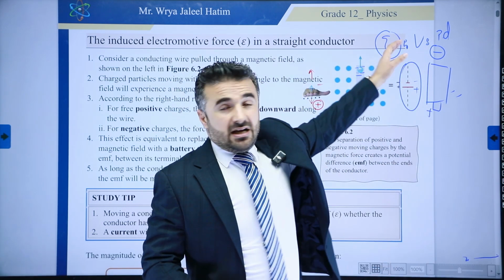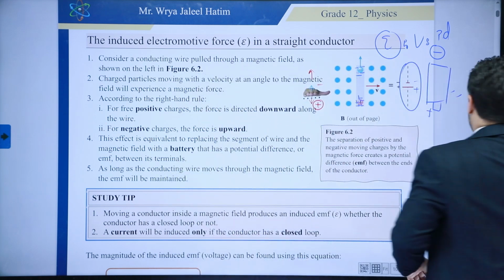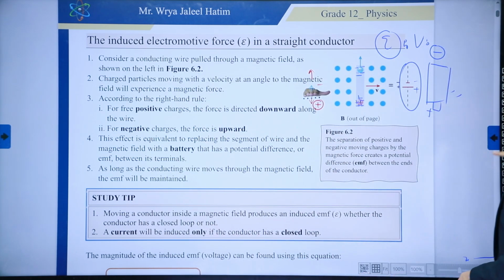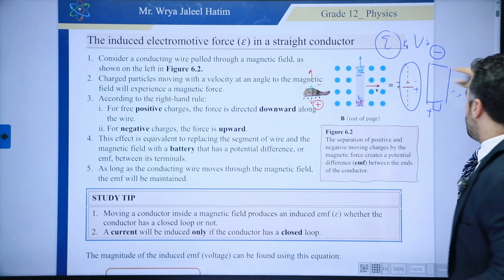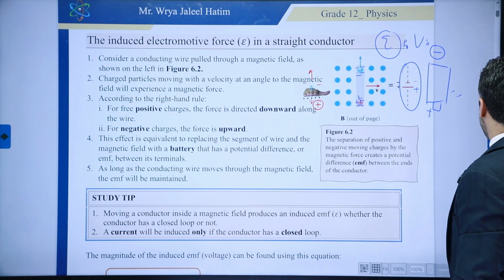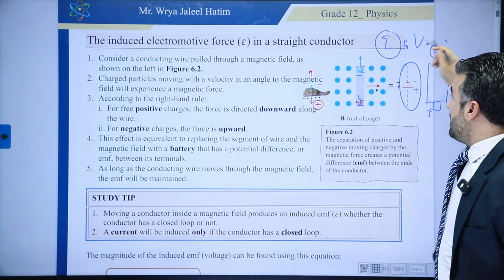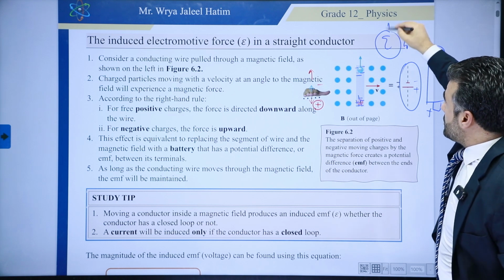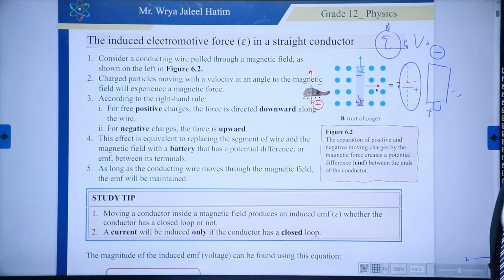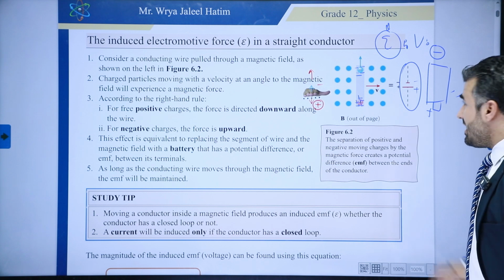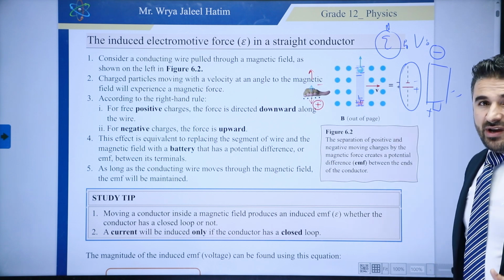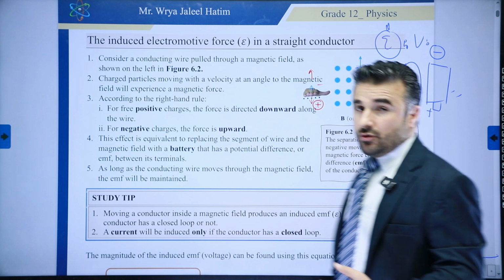But just to help you, this is a voltage now. Let me erase this one here. Okay, so electromotive force is the same as the voltage that is induced. When we induce a voltage, of course, we give it this letter here. So this is basically how we can induce a voltage.